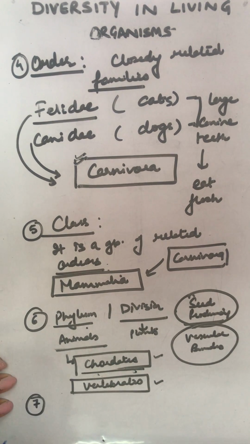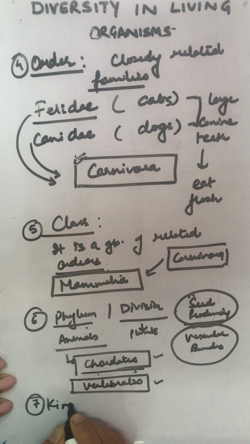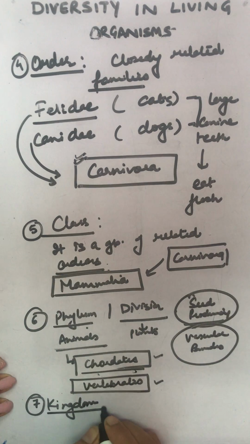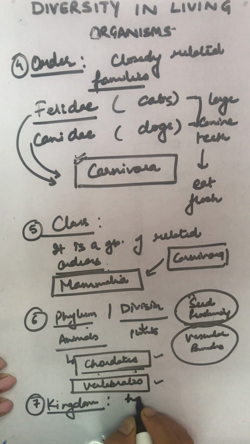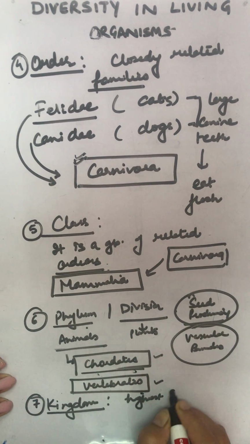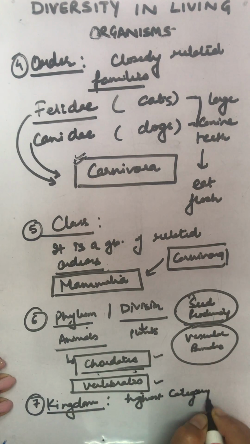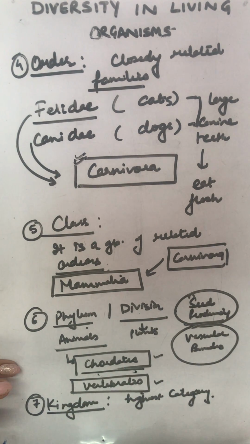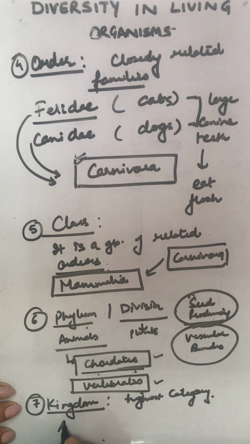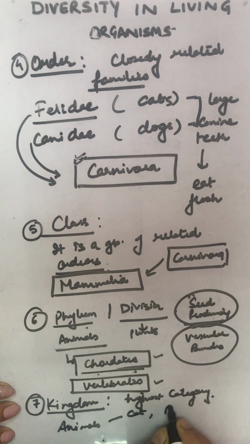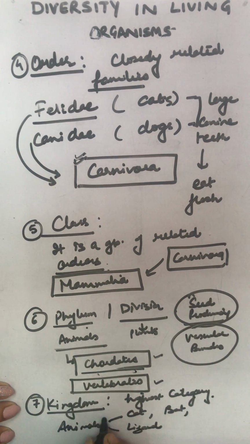Then number 7, the kingdom. Kingdom is the highest category. So if I say that beautifully all these animals, may it be a cat, may it be a bat, may it be a lizard, they all belong to kingdom Animalia.